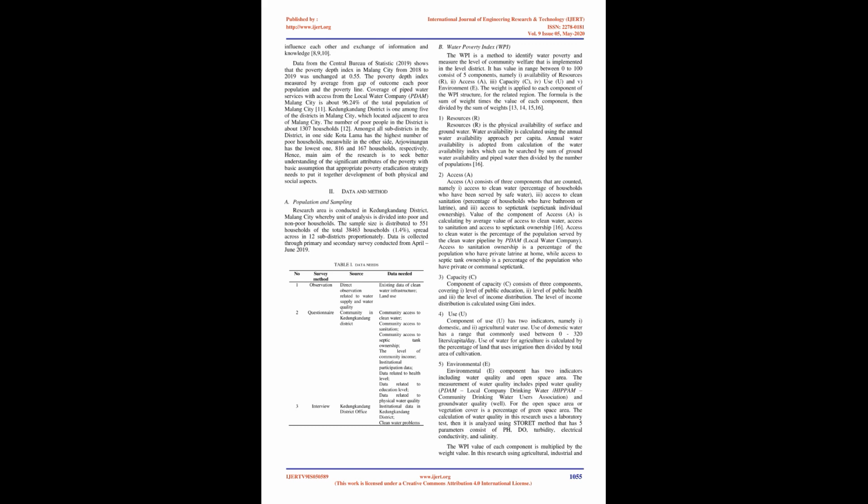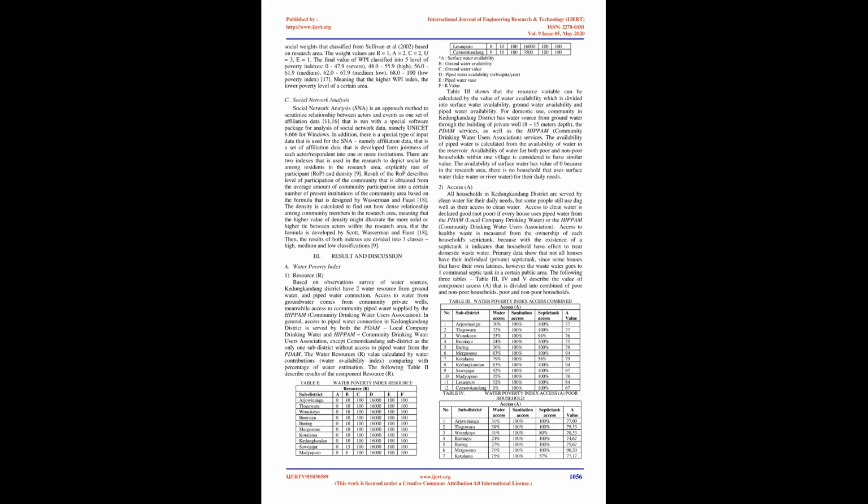Capacity, C. 4. Use, U. and 5. Environment, E. A weight is applied to each component of the WPI structure for the related region. The formula is the sum of the weight times the value of each component, then divided by the sum of weights.